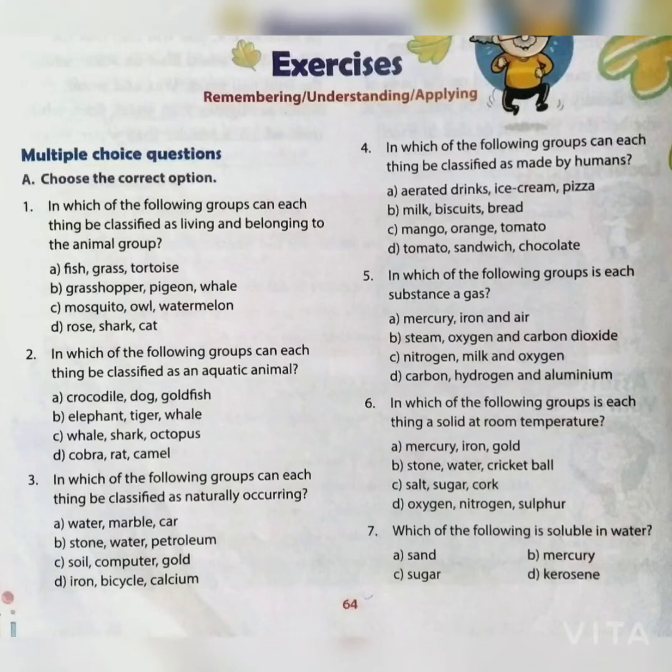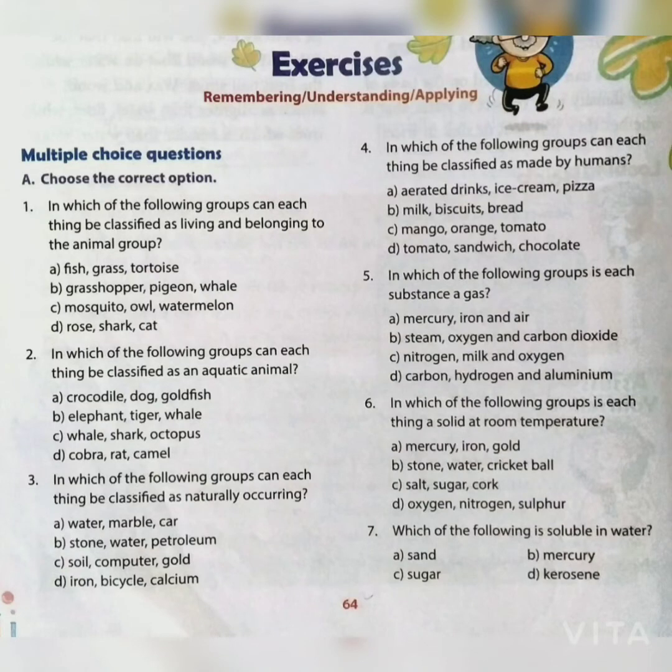Question number 3. In which of the following groups can each thing be classified as naturally occurring? The answer of this question will be option number B, stone, water and petroleum. Question number 4. In which of the following groups can each thing be classified as made by humans? Answer of this question will be option A, aerated drinks, ice cream and pizza.